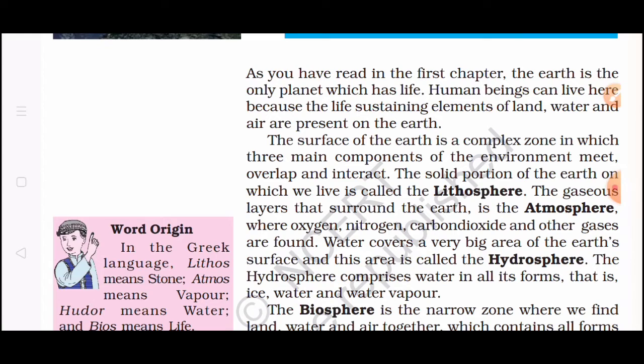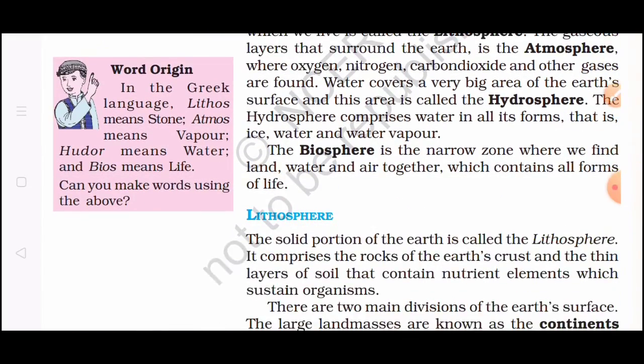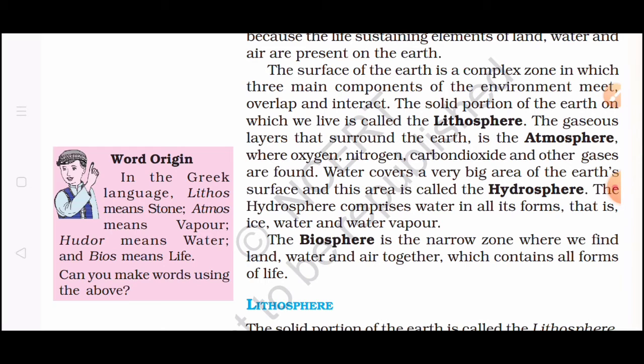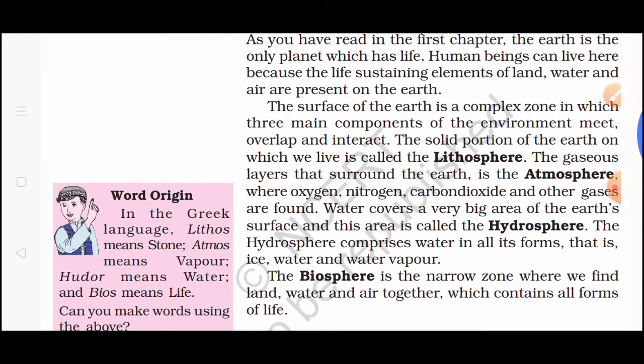atmosphere and hydrosphere. Students, just go through the box also which is given beside your text, that is word origin. In the Greek language, lithos means stone. Atmos means vapor. And hydro means water. So this is the origin of the words lithosphere, atmosphere and hydrosphere. The next is the biosphere, that means life.